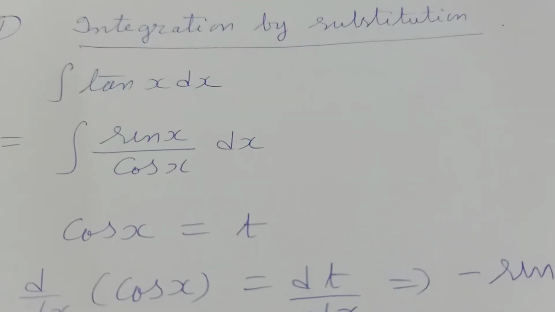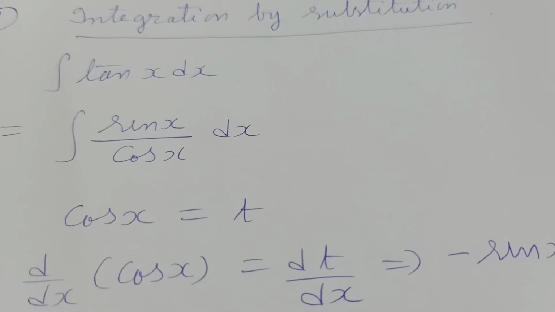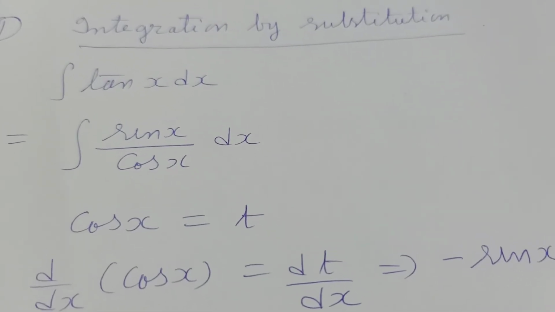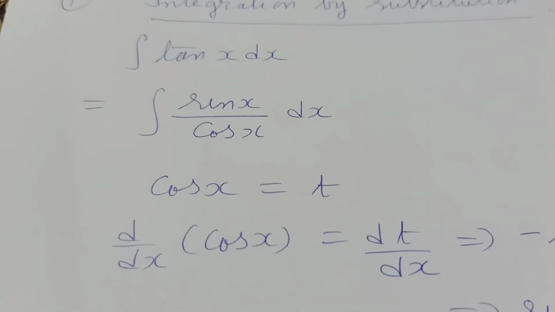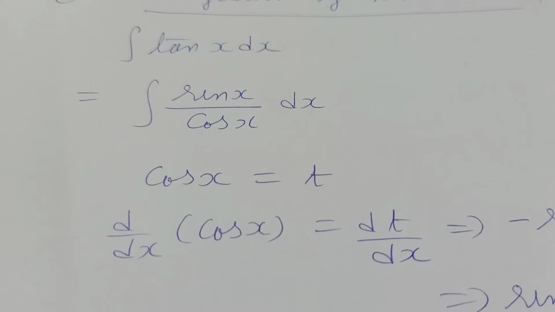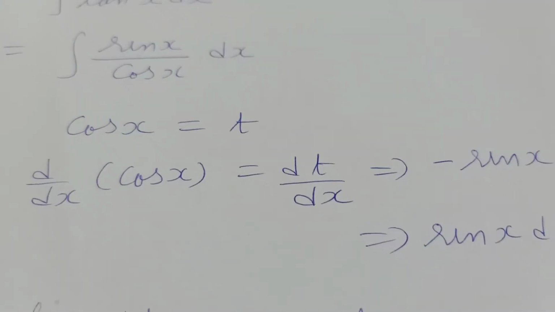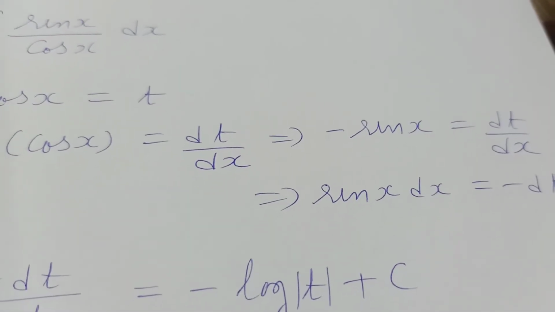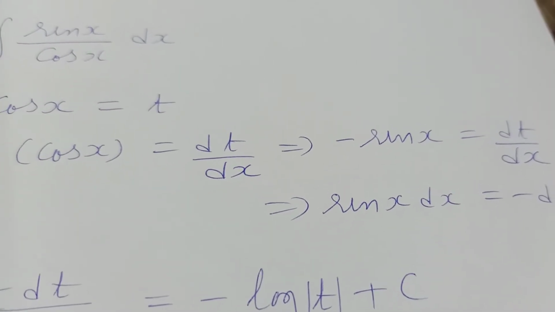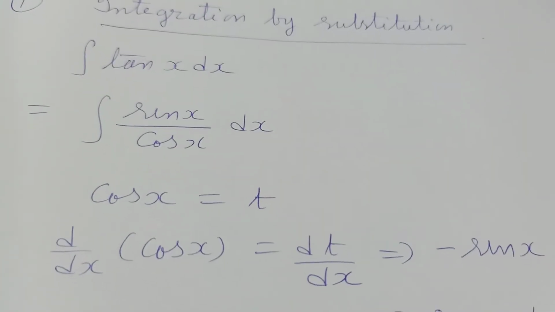So we will suppose cos x as some variable t. Cos x equal to t, because if we differentiate it, then we will get sin x. If we differentiate both sides with respect to x, then we will get d upon dx of cos x equal to dt by dx. This implies minus sin x equal to dt by dx, or we can say sin x dx equal to minus dt.